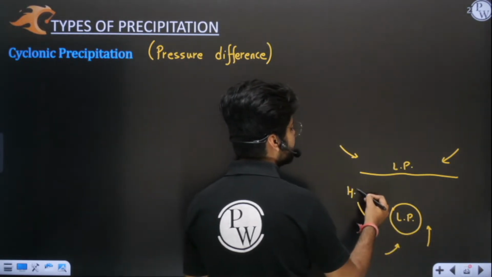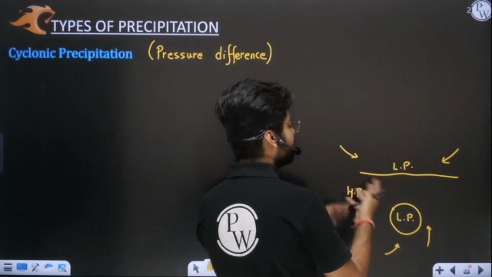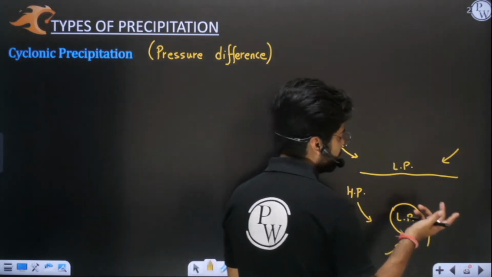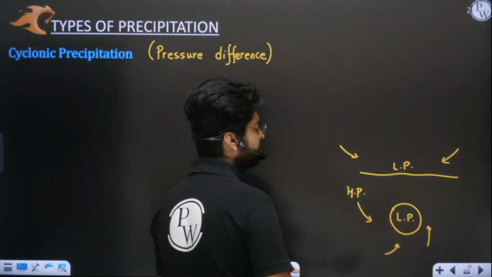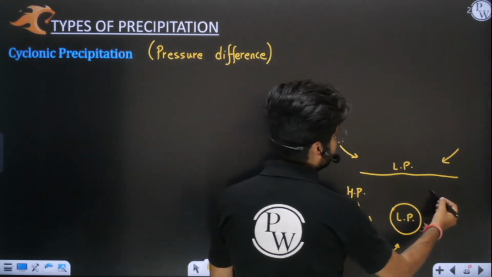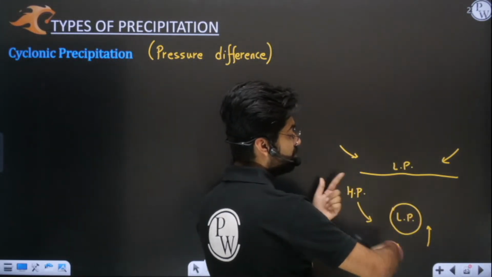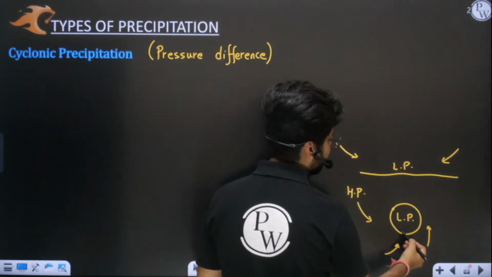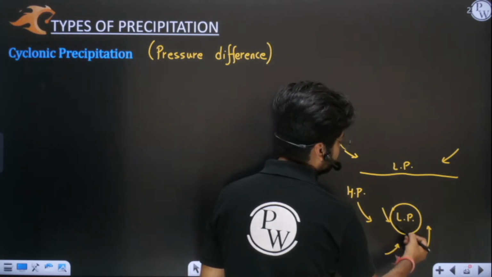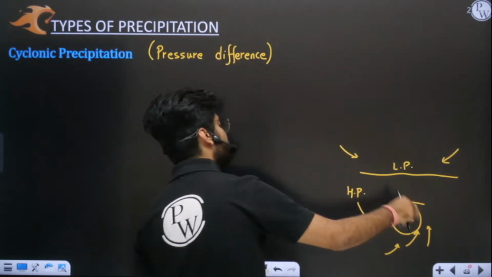Because of this severe pressure difference, this is an area of high pressure, this is an area of low pressure. Air flows from high pressure to low pressure. You all know this. Basic physics, physical phenomena. So whenever air is trying to come from high pressure to low pressure from all the sides, somehow it starts to develop circular motion, like this. You will see here, it starts whirling around.